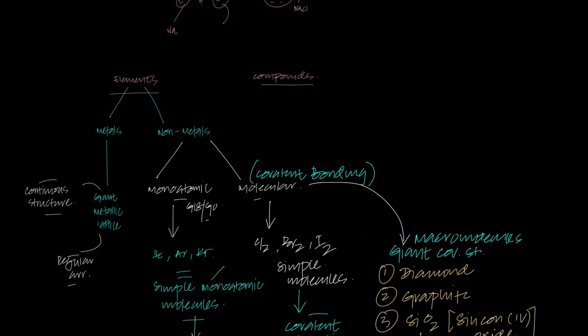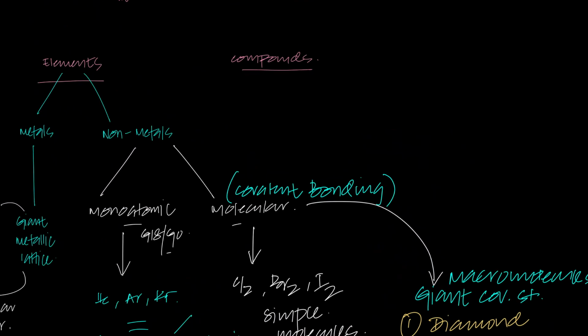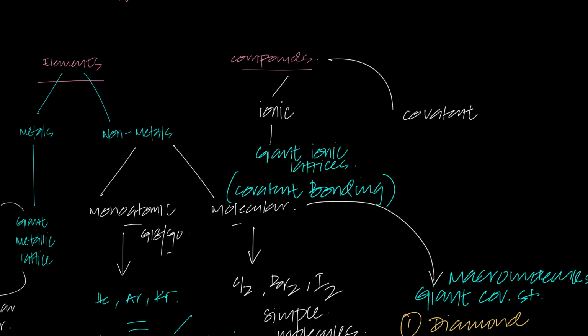Great stuff. And for compounds, there are 2 types of compounds. We can segregate them based on elements, and we can segregate them based on compounds. So there are ionic compounds and covalent compounds. What's the structure of ionic compounds? They are giant ionic lattices. Why am I calling them giant ionic lattices? Giant because the structure continues in every direction. I can't possibly draw it on a piece of paper. Ionic because there's ionic bonding. What's ionic bonding? Electrostatic force of attraction between oppositely charged ions. Lattice because it's a regular arrangement.